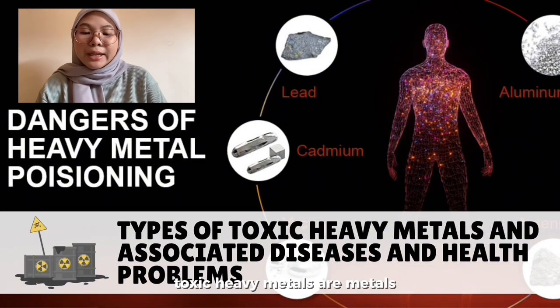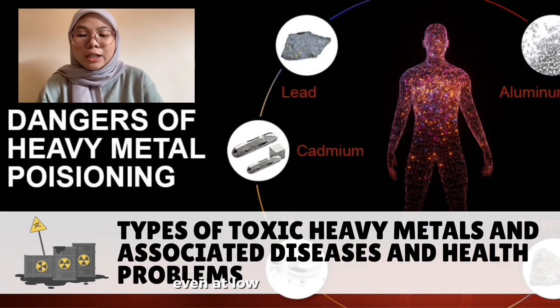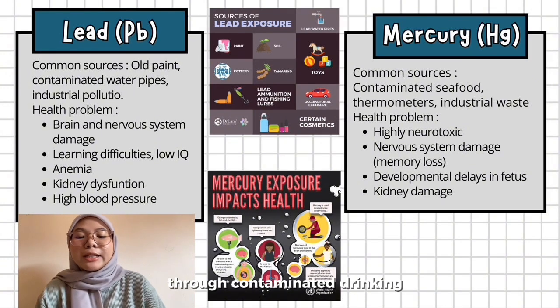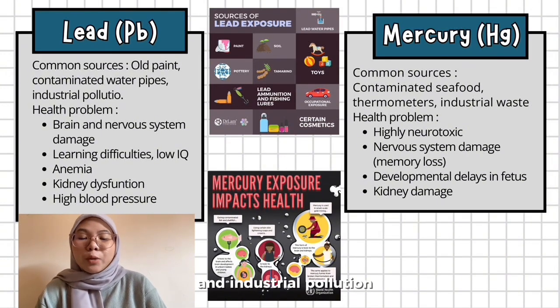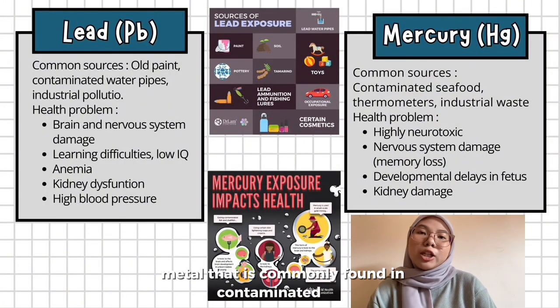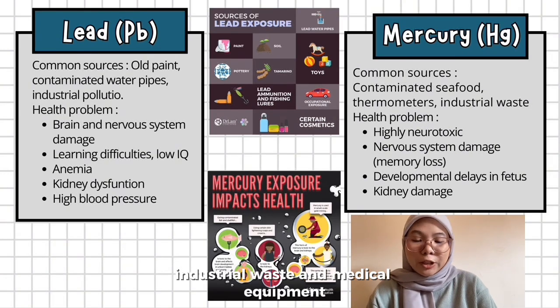Toxic heavy metals are metals that can cause serious health problems even at low levels of exposure. First one, we go through lead. Lead is a toxic heavy metal that can enter the human body through contaminated drinking water, oil paint, and industrial pollution. The next one is mercury. Mercury is another highly toxic metal that is commonly found in contaminated fish, industrial waste, and medical equipment.